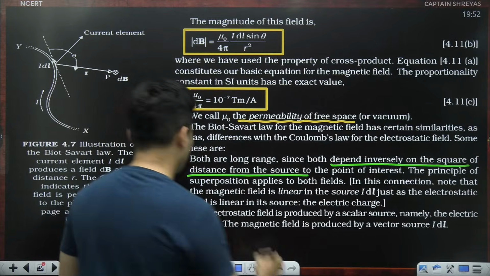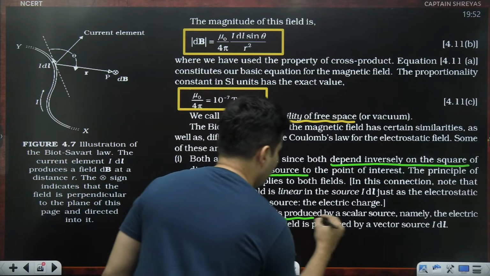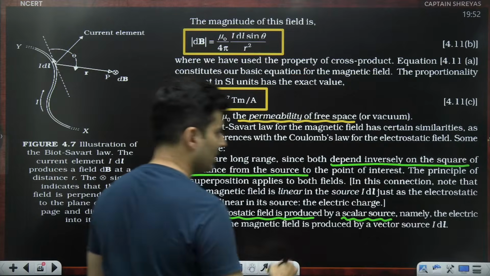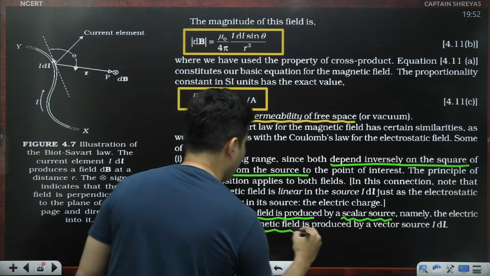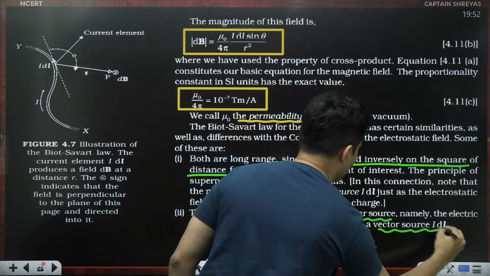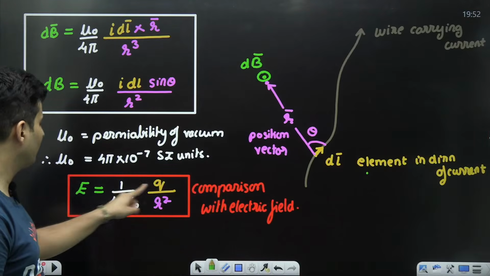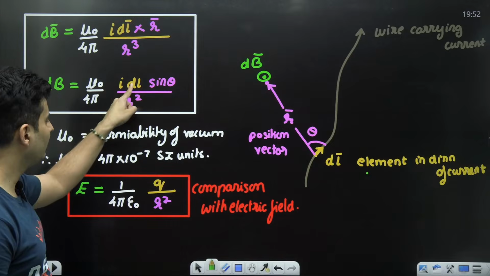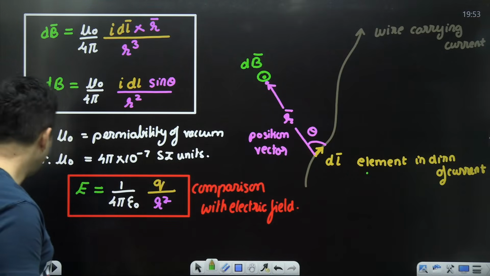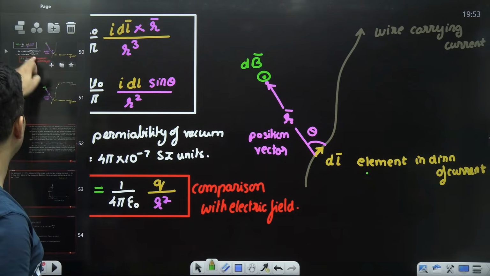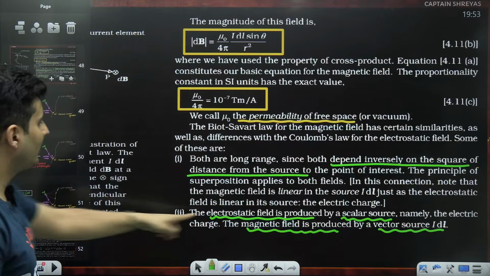Electrostatic force is produced by scalar charge, whereas magnetic field is produced by a vector source, Idl. This is something which I just told you over here. Field produced by scalar, magnetic field produced by a vector, which is ideal. Perfect. That is what they have told right over here.